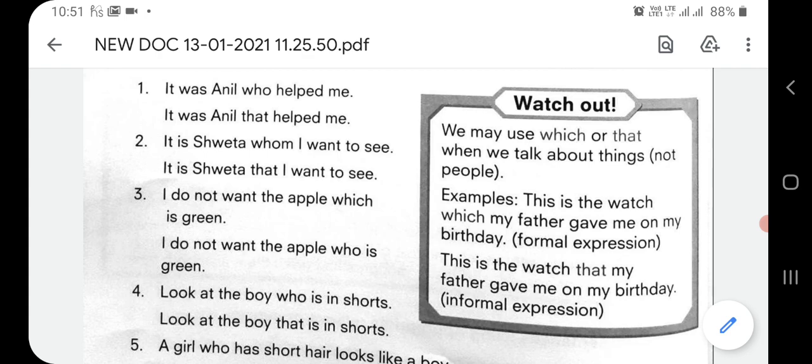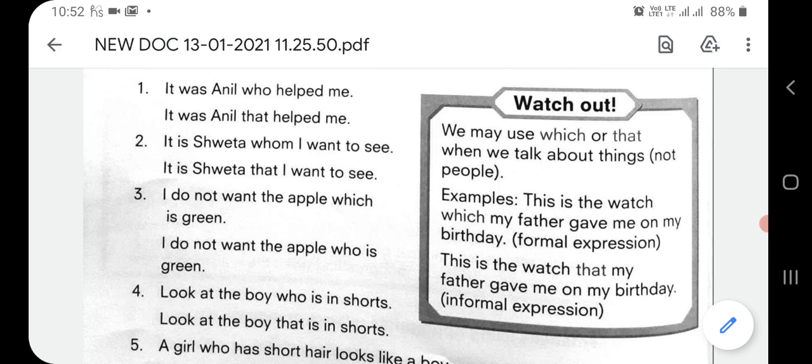Third one, I do not want the apple which is green. And, I do not want the apple who is green. Now apple is a non-living thing. It is a fruit. So we will not refer to it with the word who. So here also in the third sentence, the first sentence is correct and the second is incorrect. Fourth one, look at the boy who is in shorts. So again here the first one is correct, and look at the boy that is in shorts is incorrect.